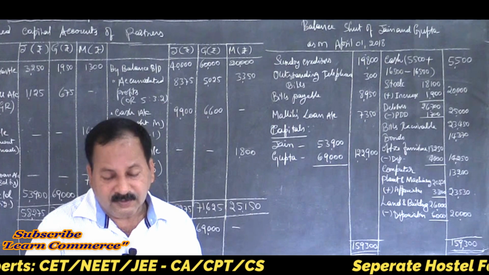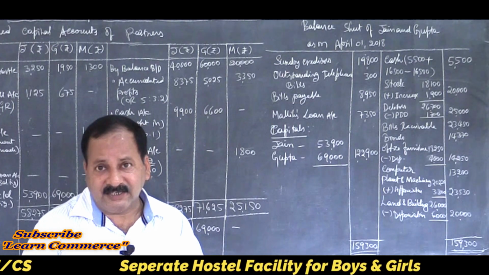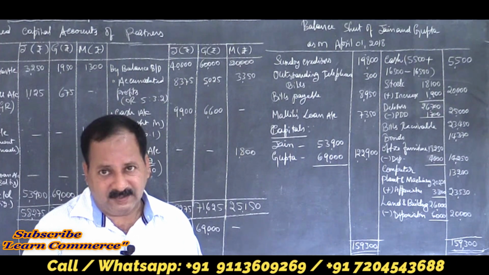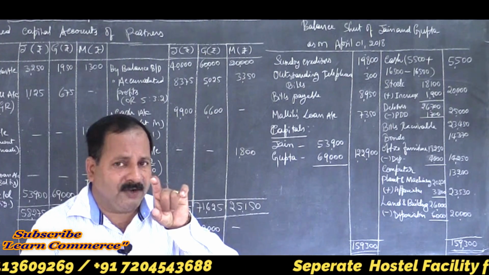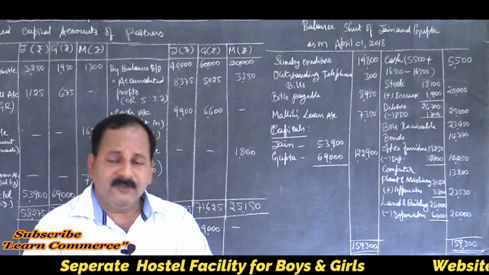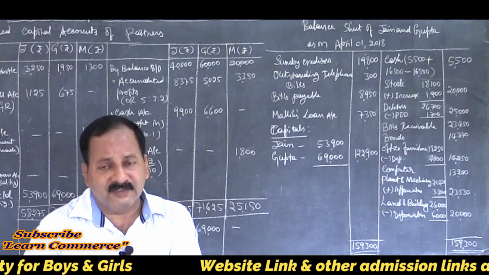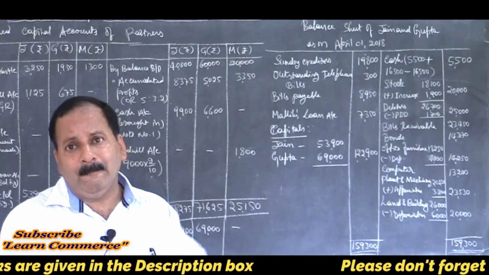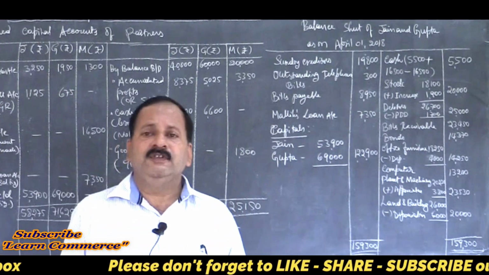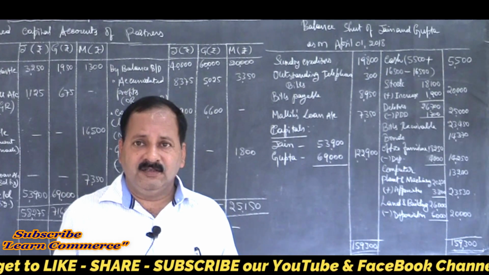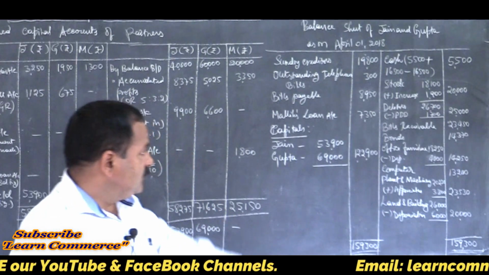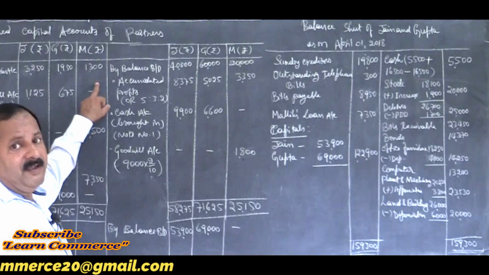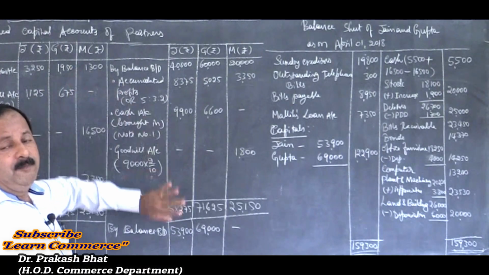Last year and the year before, they told both methods are correct, but this is the new method, so we have to follow this one. Just calculate the new part. Retiring partner's share: credit it to the retiring partner's capital account, then debit it to the continuing partners' capital accounts. That's all. Don't show goodwill in the balance sheet. So this is how you have to solve the problem. Clear? What we did is we gave credit to the retiring partner only with his share, and it is cancelled by debiting the continuing partners' capital accounts, so that it will not affect.